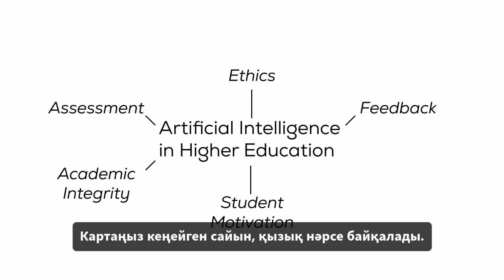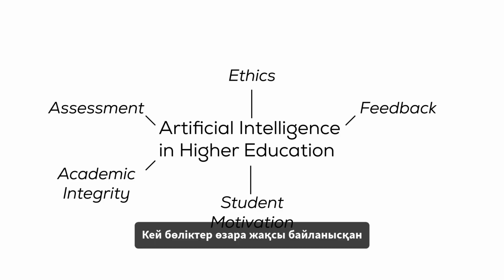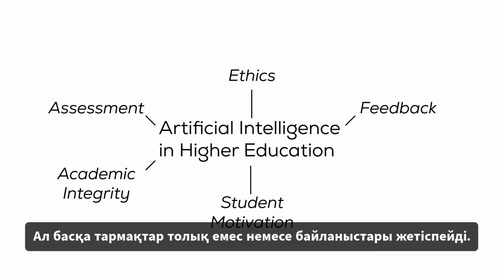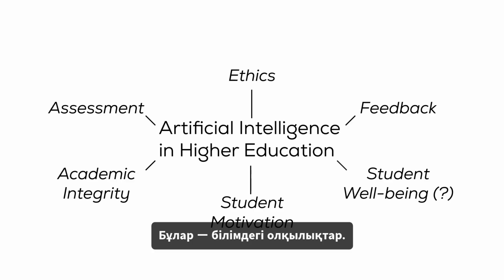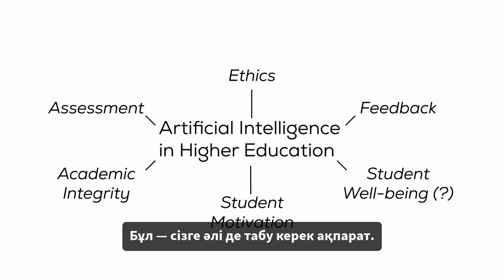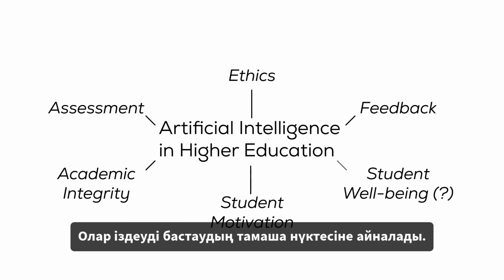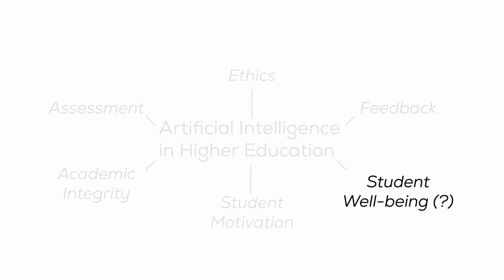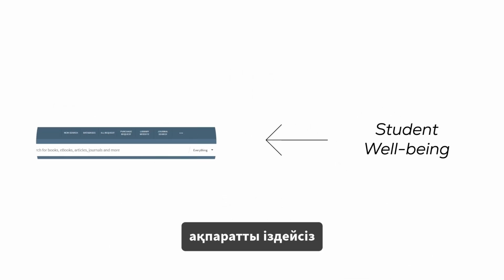As your map grows, something interesting happens. Some parts are well connected because you already understand them. Other branches are incomplete or have missing connections. They are knowledge gaps, the information you still need to find. Those gaps become excellent starting points for your search. Instead of searching for everything about a topic, you search for the information that will help you complete your map.